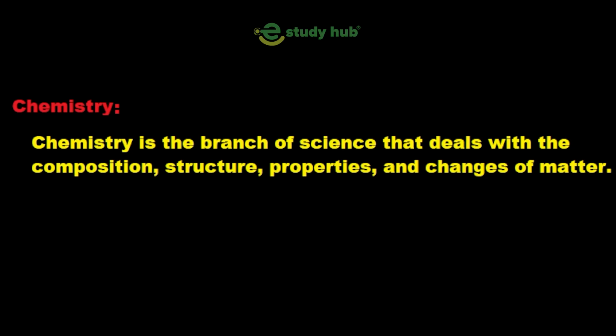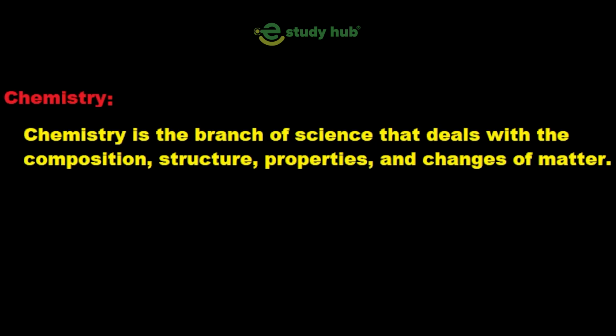So first we will define chemistry. Chemistry is the branch of science. In science we will learn different branches like biology, physics and chemistry. So chemistry is the branch of science that deals with composition, structure, properties and changes of matter. So here we will discuss matter. The important thing for us is matter. We'll discuss what is matter.